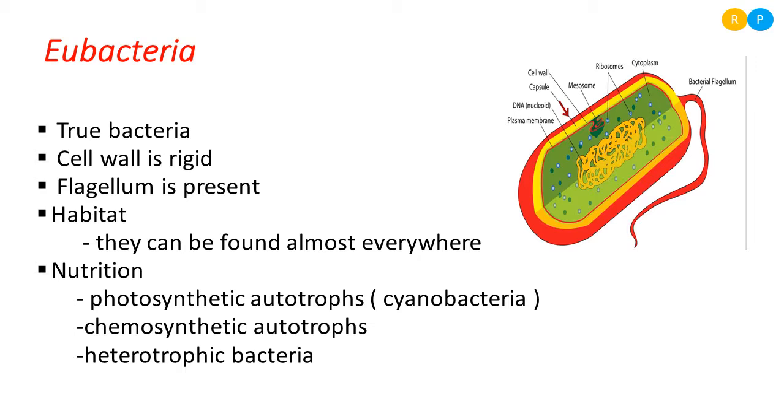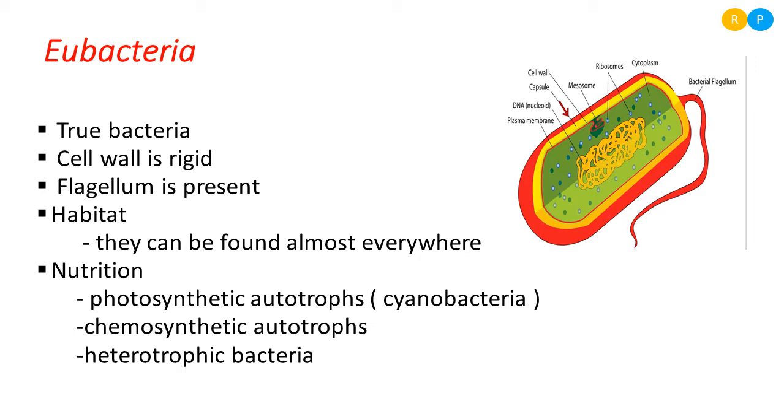The cell wall is very protective in nature. It gives complete protection to the inner components present in the organism. That means the inner genetic material and cytoplasmic region are completely protected from the outer region by a rigid cell wall. Then one more structure that can be seen in eubacteria is the flagellum.